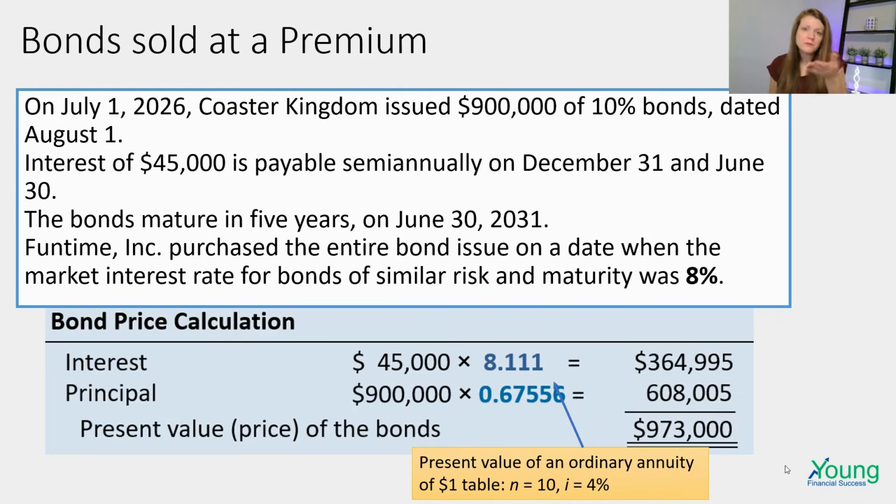So we multiply 45,000 times that factor to get 364,995. So in reality, they're paying out cash of 450,000, right? 10 payments of 45,000 each. But the present value of that is 364,995, considering the market rate.